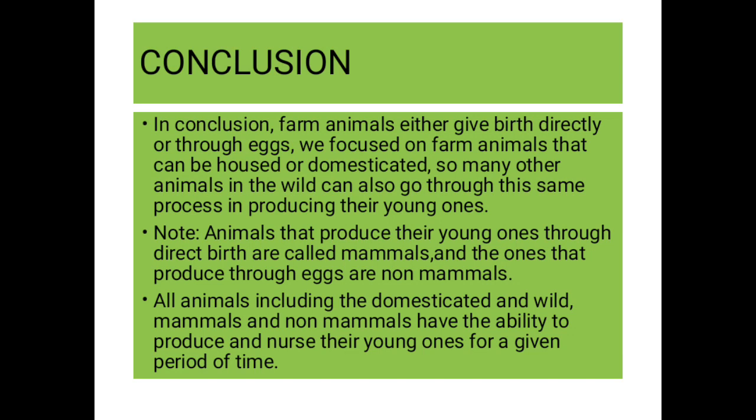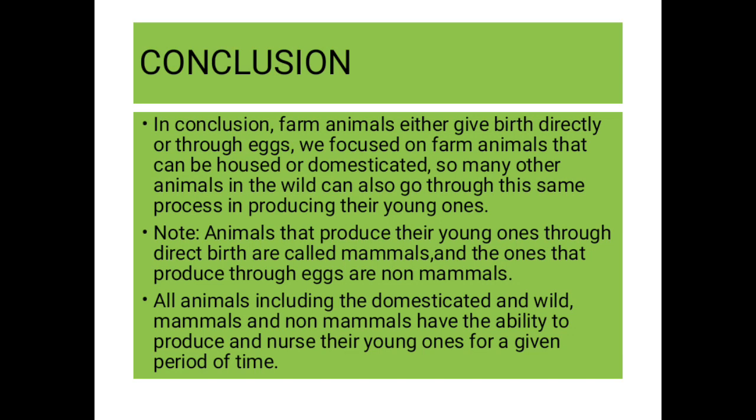Now, the last note here is that all animals, including the domesticated and wild, the mammals and the non-mammals, have the ability to produce and nurse their young ones for a given period of time. So that means after giving birth to their young ones, they'll still go ahead to nurse them.